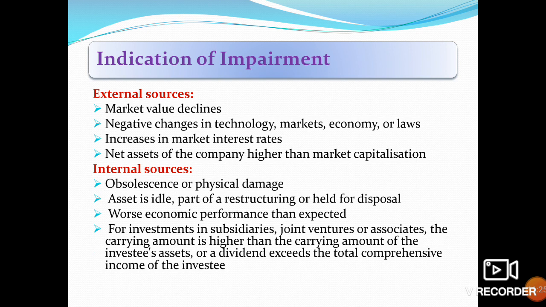For investments in subsidiaries, joint ventures, or associates, the carrying amount is higher than the carrying amount of the investee's net assets, or a dividend exceeds the total comprehensive income of the investee. These arise from acquisitions or business combinations, subsidiaries or joint ventures. We record their value as higher in our books, but from the perspective of the subsidiary or joint venture, their books show it is lower, or the dividend we recorded is high, but from their perspective it is less.